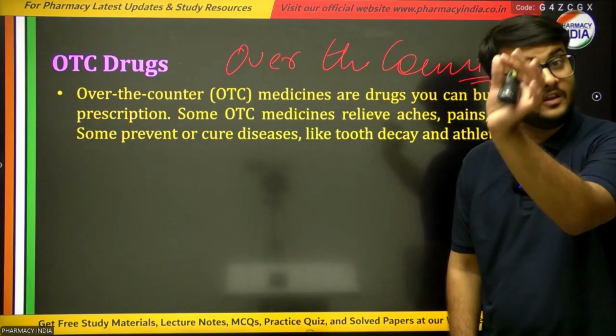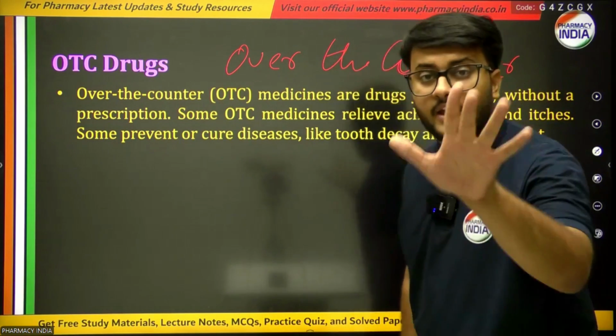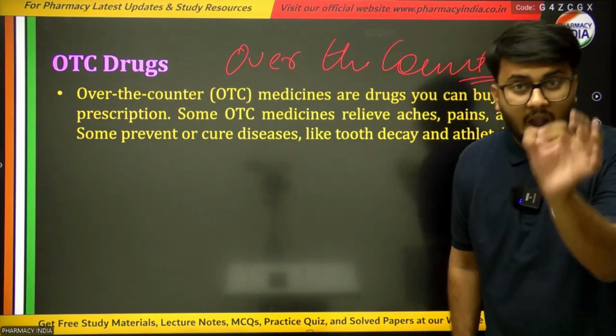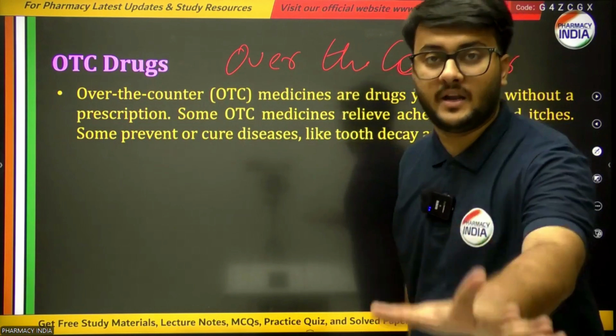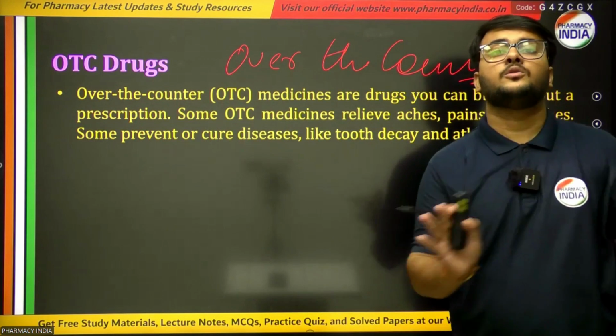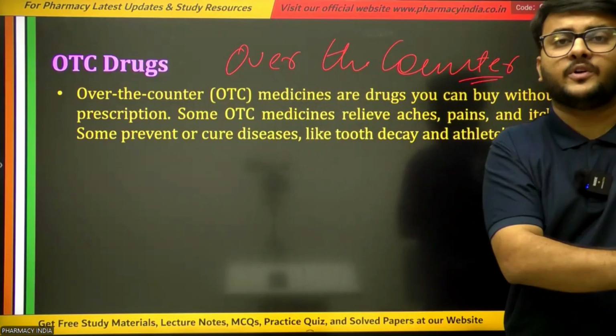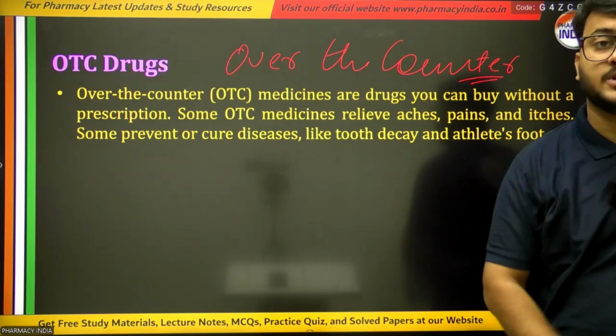The pharmacist present over there would not ask you regarding the prescription. He just gives you the medicines and takes the money for the amount. So over-the-counter drugs do not require any prescription. That is why the first option is correct.